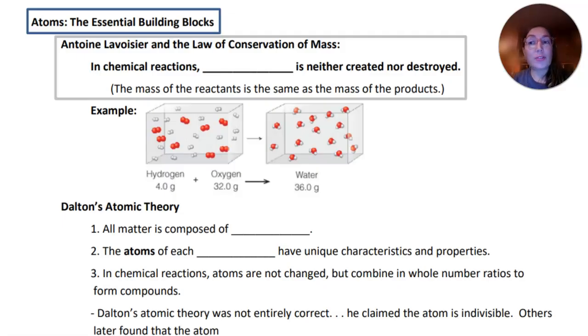Interesting fact, he lived in France during the French Revolution, and he was actually beheaded in the French Revolution. He was part of the tax scheme in France. He was not only good at meticulously keeping track of masses going in and out of chemical reactions, he was good at keeping track of finances and was part of this.